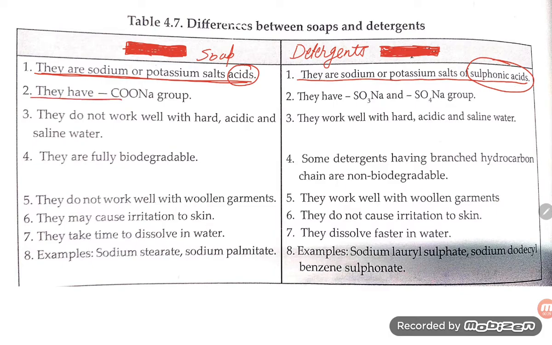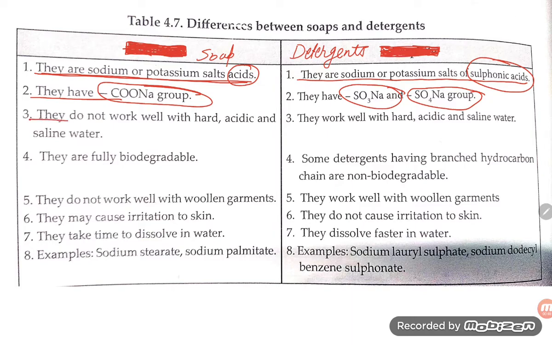Second point, soap has the RCOONa group, or you can say the COONa group. Detergent has the SO3Na or SO4Na group. So soap has the COONa group, while detergent has the SO3Na or SO4Na group.